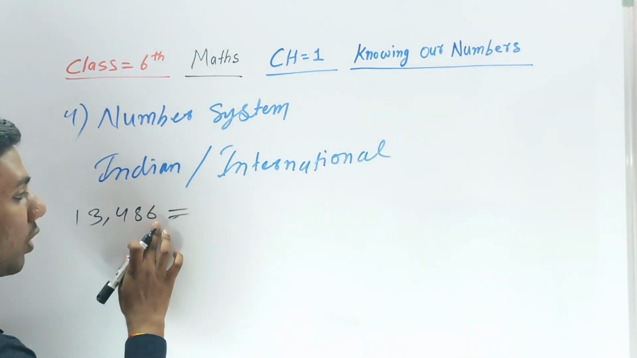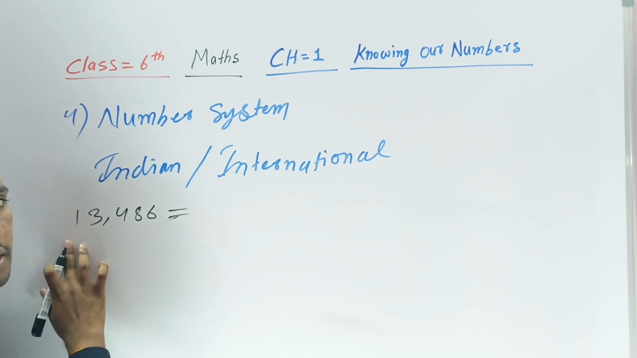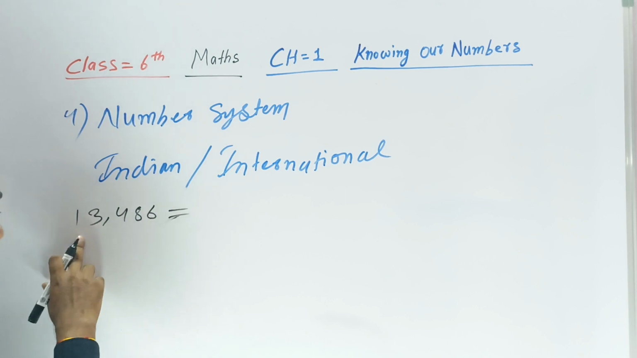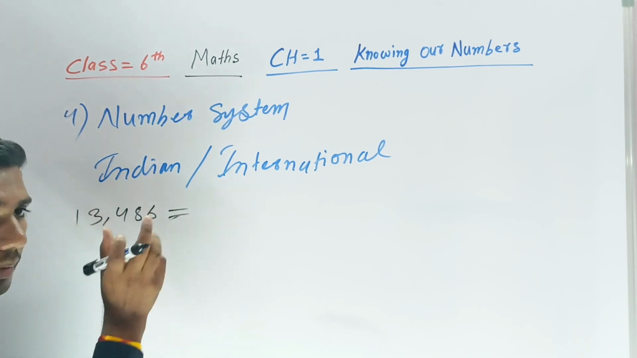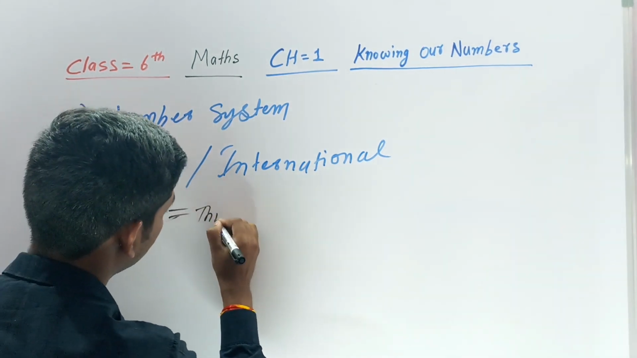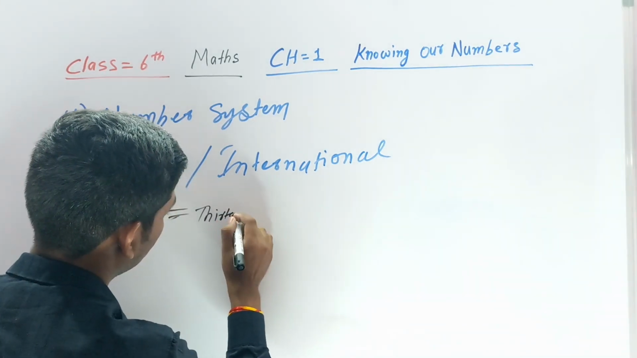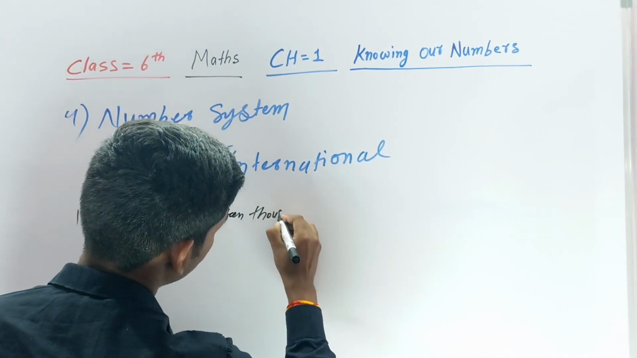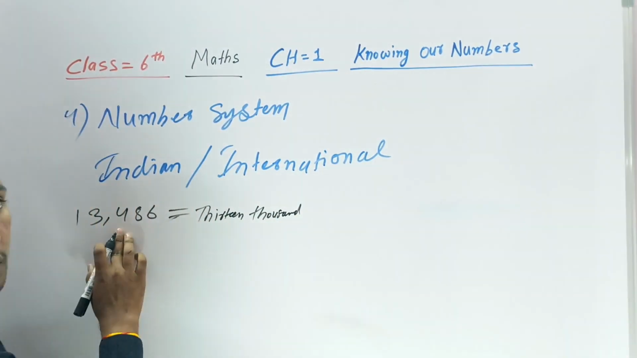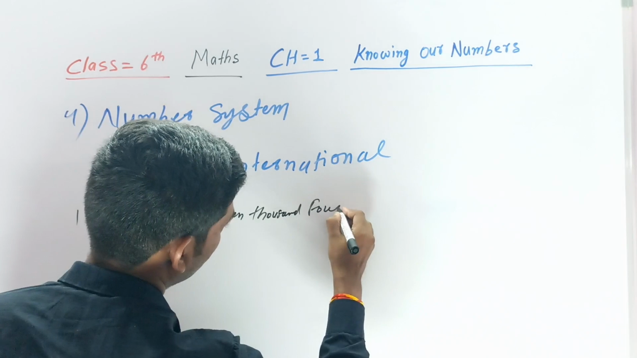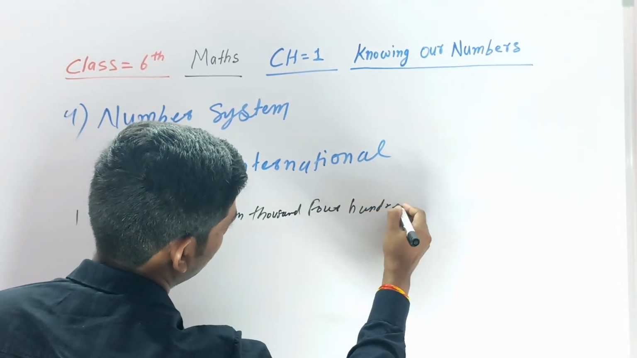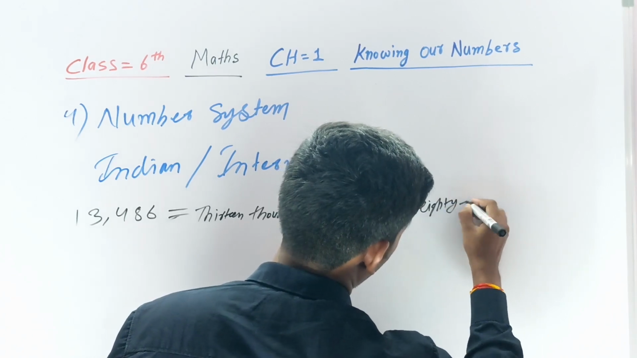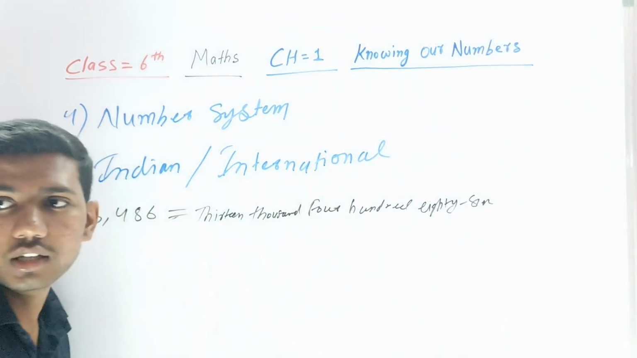Let's count. Ones, tens, hundreds, thousands, ten thousands. How much is it? 10,000. So 10,000 will be this 1,000 only. Then we will write both in one way. So then 13,000. This is 400, 486. Okay, clear for you?